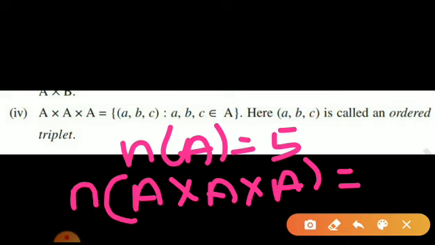It will be 125. Why? Because I will get n(A) into n(A) into n(A), so it is 5 into 5 into 5. So in this case my number of elements will be 125.